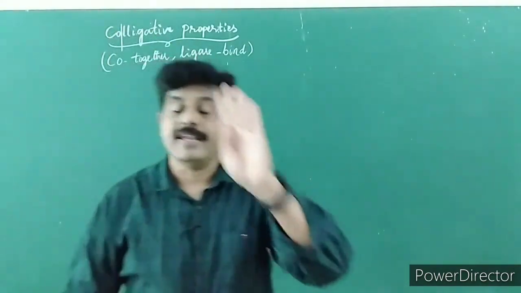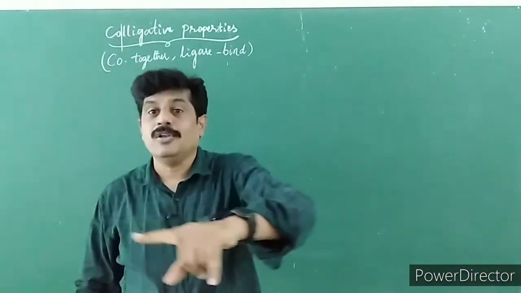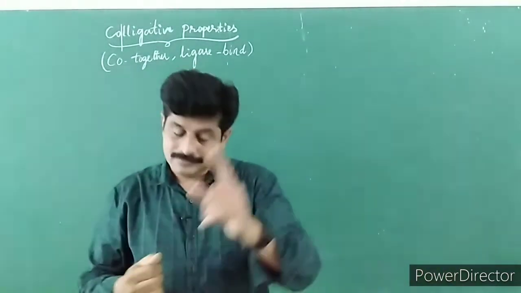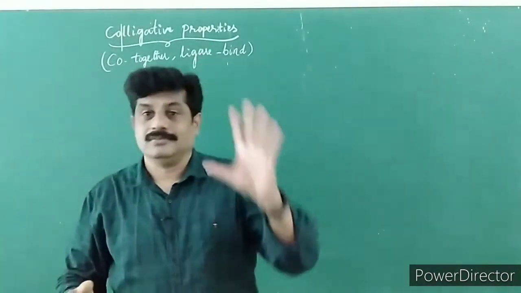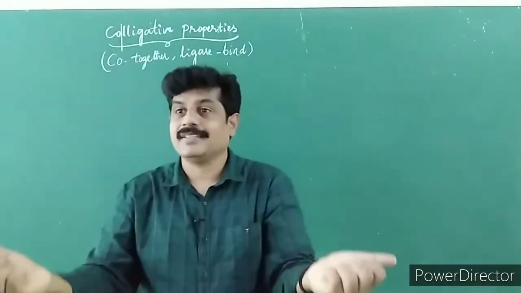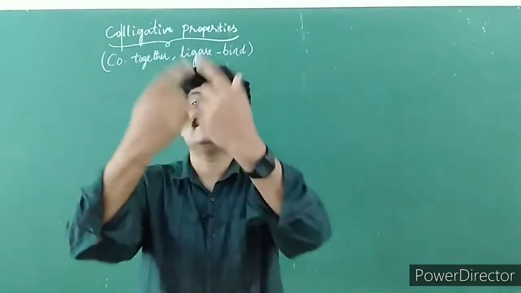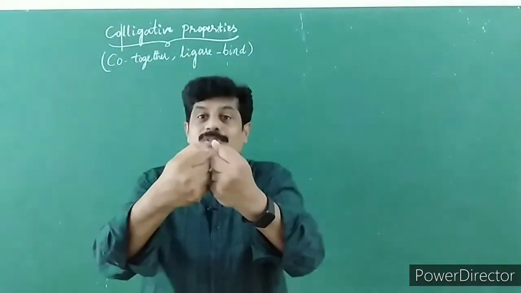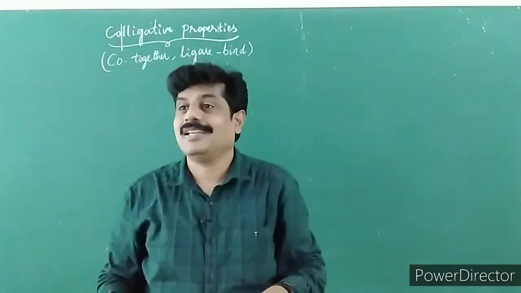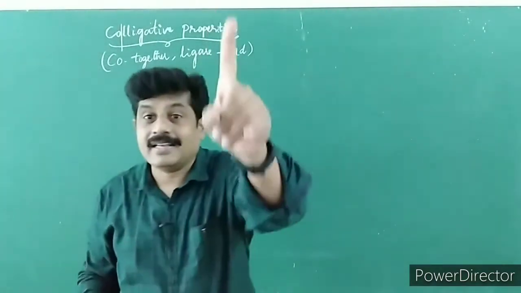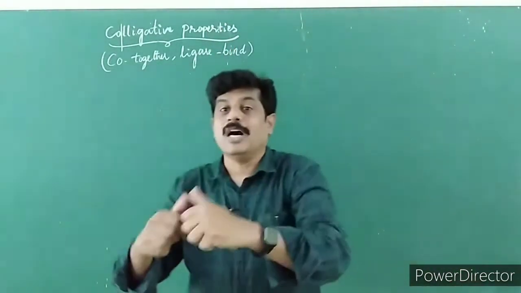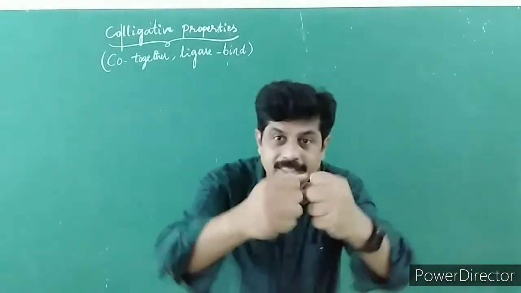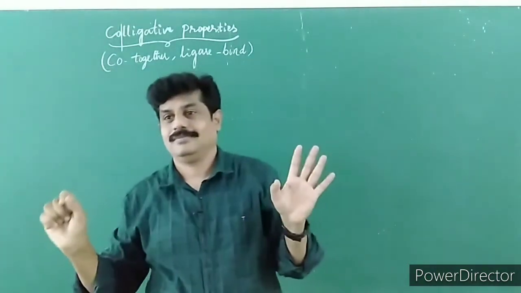Children, the fourth point is very important. The non-volatile solute must not associate or dissociate in solution, because if the solute dissociates, then the number of solute particles increases, and if the solute particles associate, then the number decreases in the solution, and then the solution shows abnormal behavior. That is why the solute must not associate or dissociate in the solution.